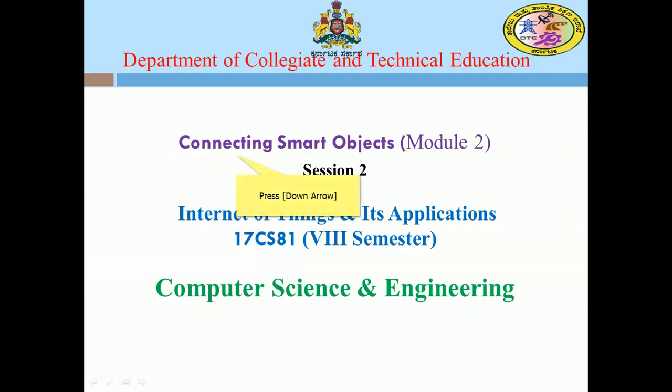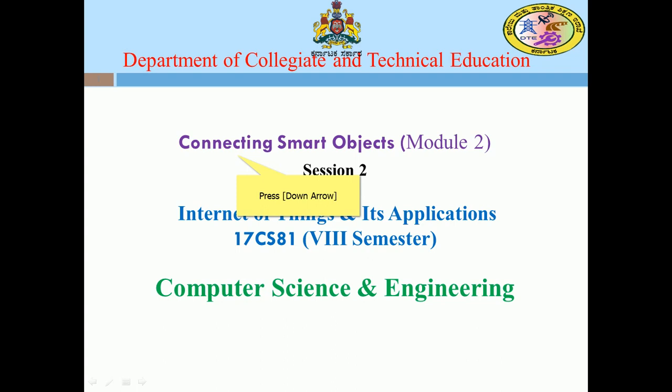This session is going to talk about connecting smart objects. In the previous session, we discussed at length smart objects, their characteristics and their trends. Continuing from that, to establish a connection with the Internet of Things network, the smart objects, which are situated at a physical location, will acquire the information.